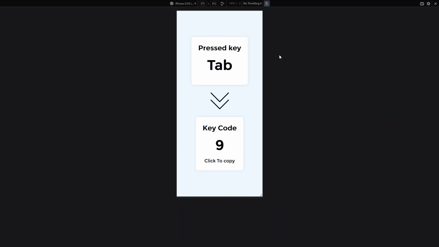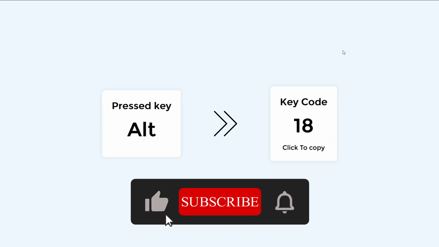You can also see that it is fully responsive, so on mobile it will look something like that, and on mobile it is also working perfectly fine. So that's what we are going to build, and I hope you will like it. No more talk, let's dive into it.